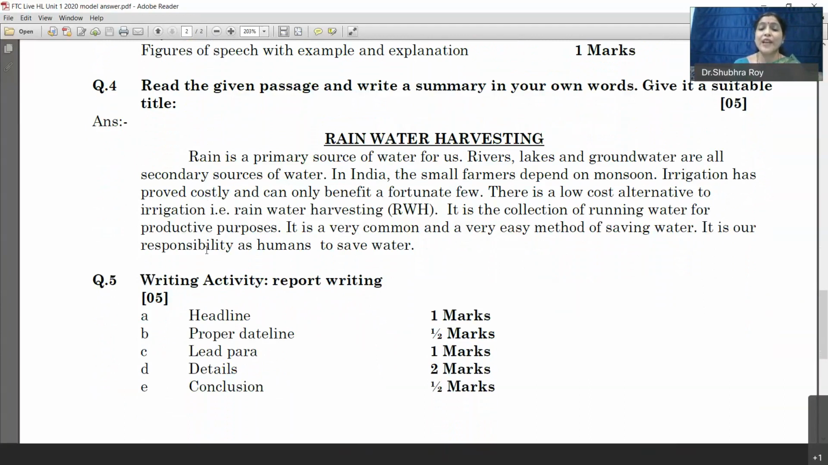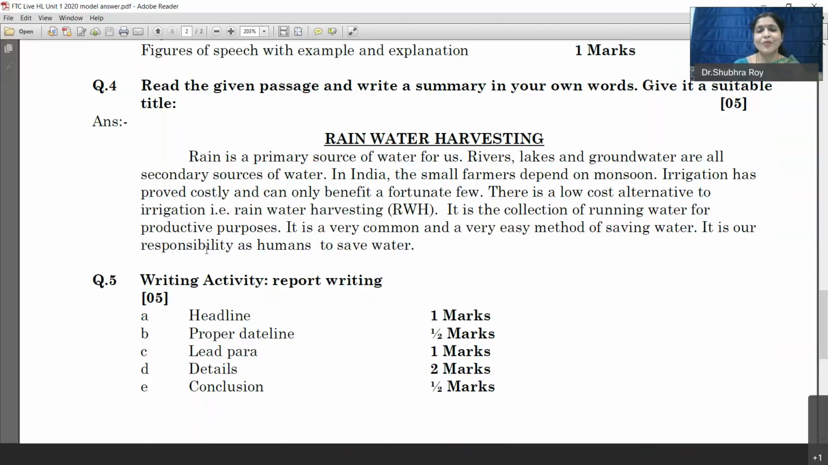So to write a better report, what should you do? The first thing that you should do is read the newspaper, how a report is written. Point number 2, see the tense used in a written report. Point number 3, what pronouns are used in the written report. Point number 4, what is the format of a written report?